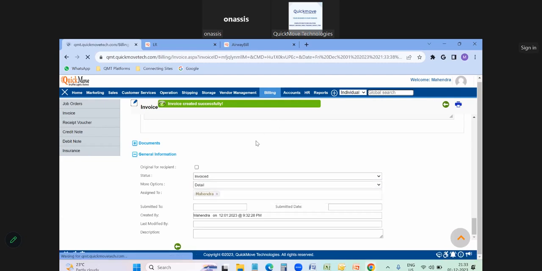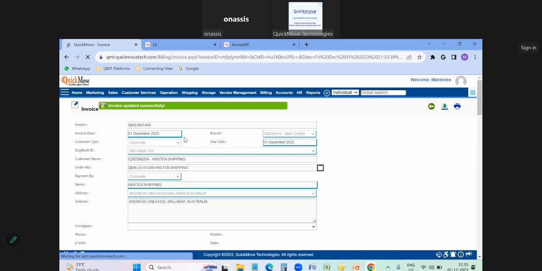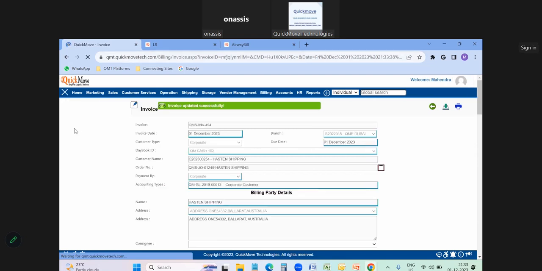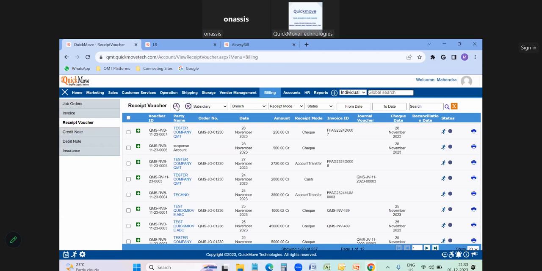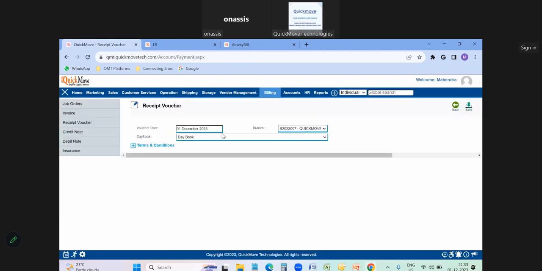So once the payment has been received and invoiced, you can come to the receipt voucher. You can create a receipt voucher for this, means once the payment has been received, we need to create a receipt voucher. So to create a receipt voucher, you can come to the receipt voucher place. You can click on the plus button. So once you click on the plus button, you can select here